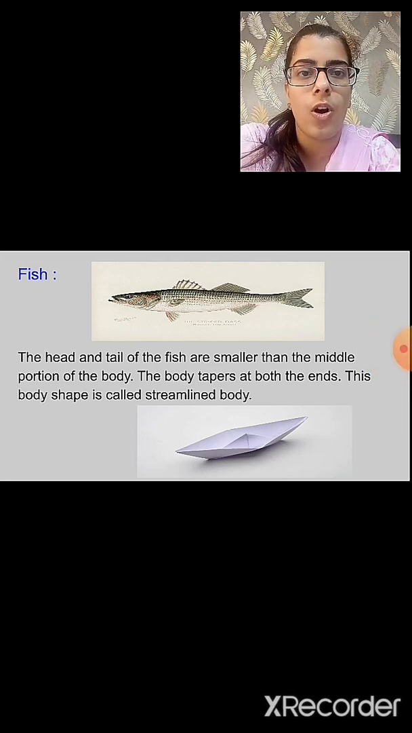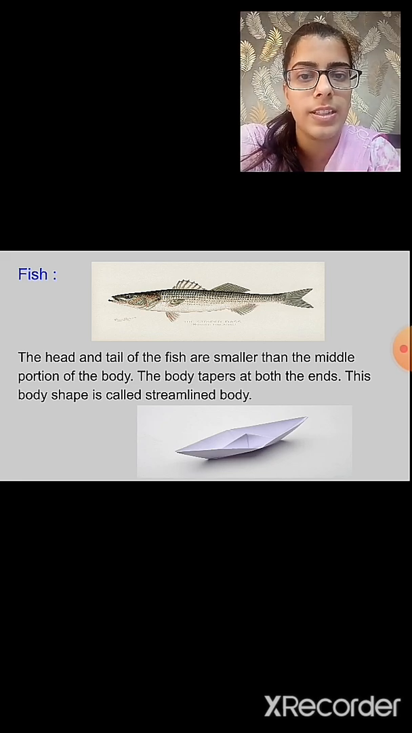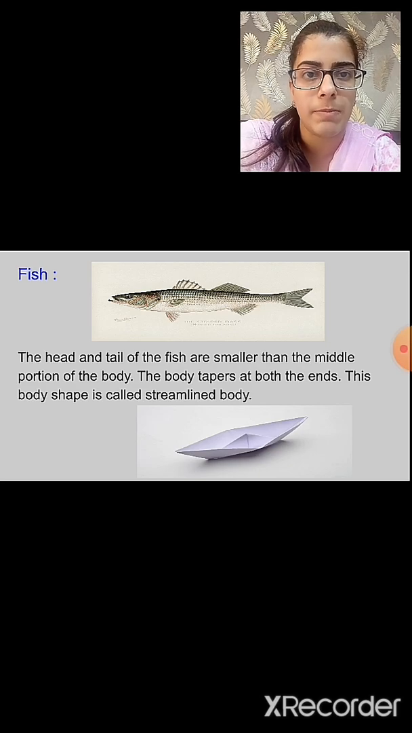The shape of the boat is somewhat similar to the shape of the fish. The head and the tail of the fish are smaller than the middle portion of the body. That is, the body tapers at both the ends. This body shape is called a streamlined body. So, what is this shape of the body known as? It is the streamlined body.